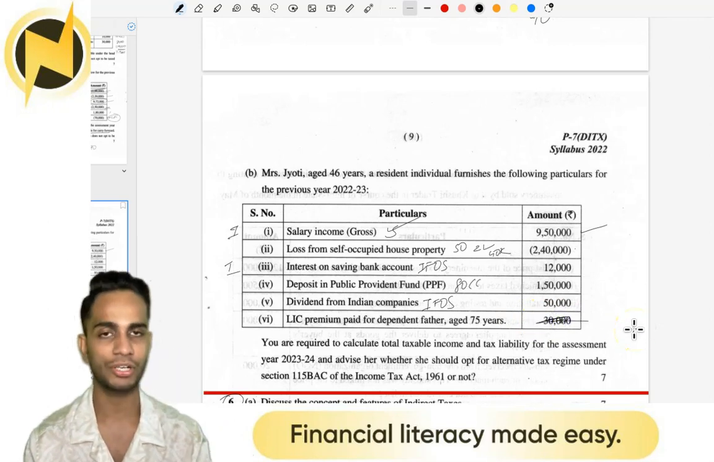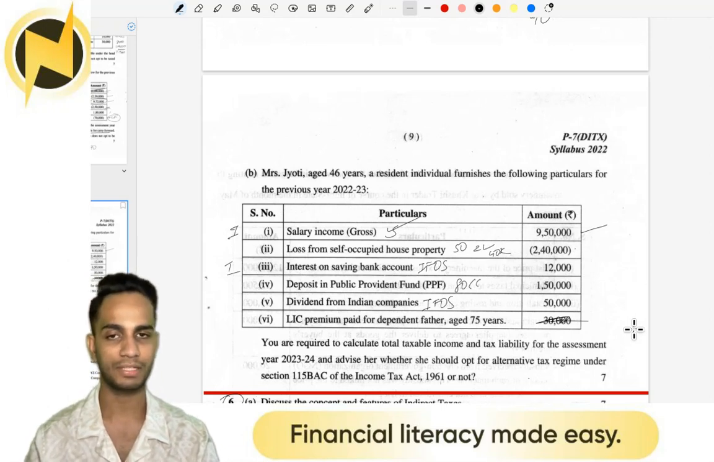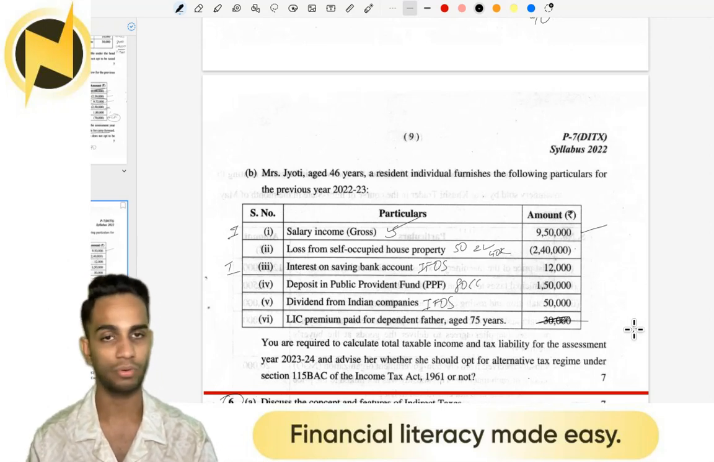If this had been for children, we could definitely have taken it for dependent sons. P and LIC premium we could have taken as a deduction. But for fathers, no, even if they are dependent. But if this had been medical insurance, you could have taken it for father.